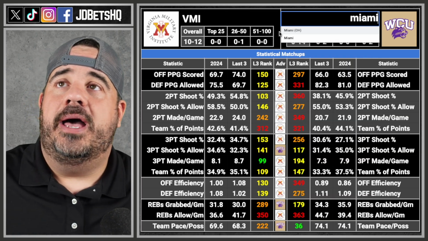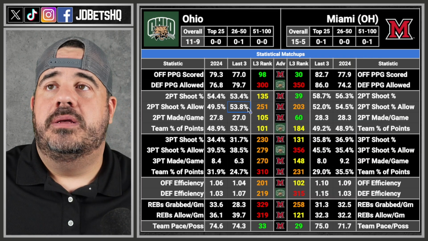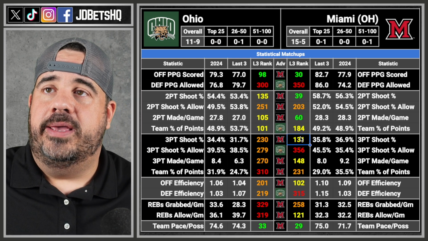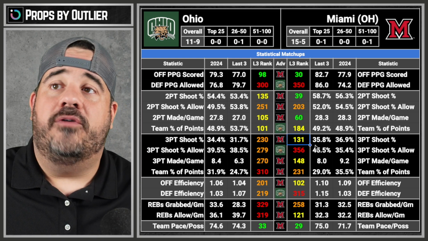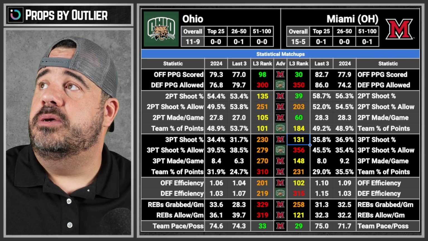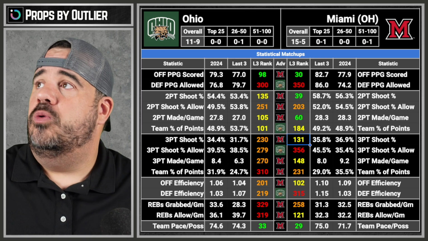Miami of Ohio is facing Ohio. Nice little rivalry action game. Let's see who we got. We have Miami of Ohio. We have offense. We have 3 offenses and almost a 4th offense. So that's a good right there. Ohio.